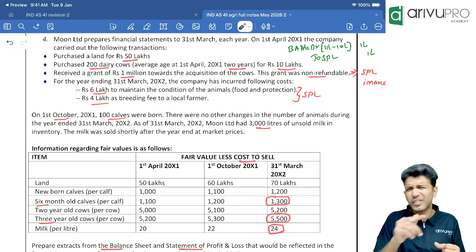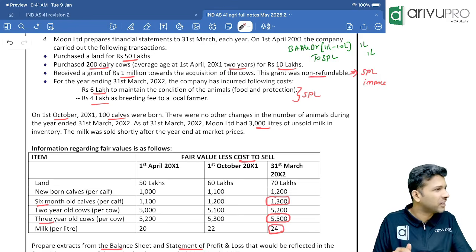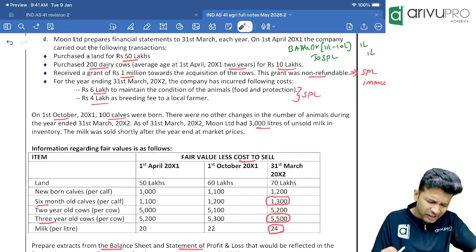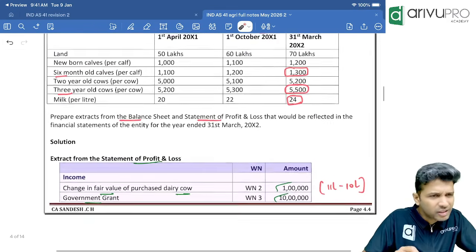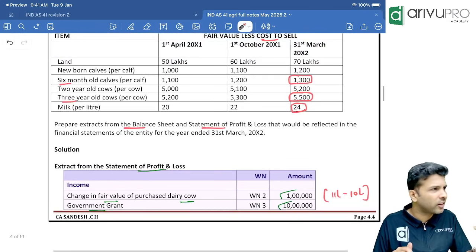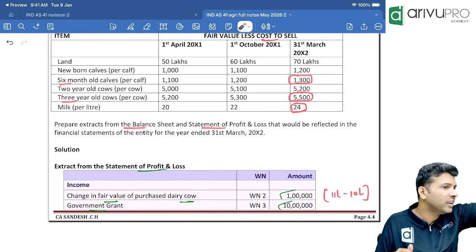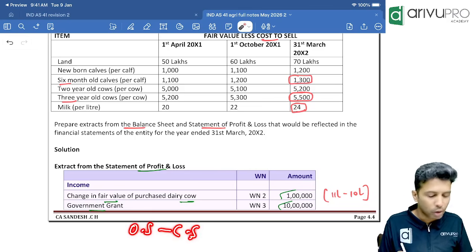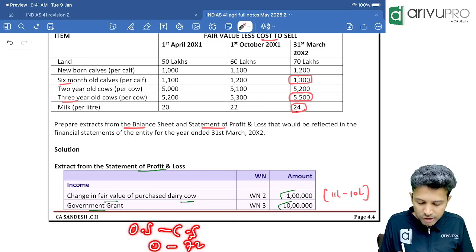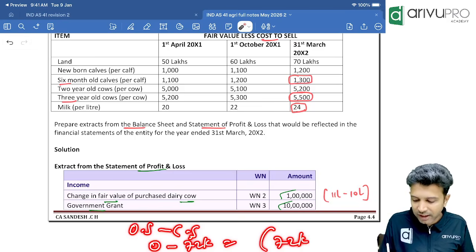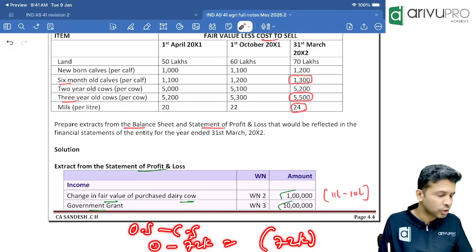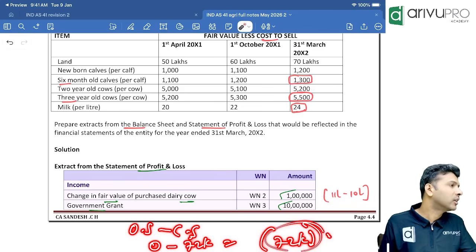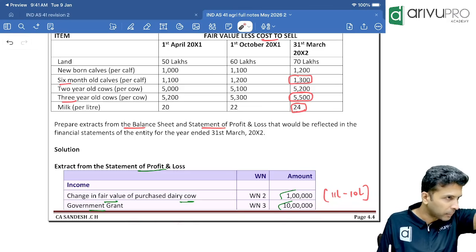Okay, closing stock: in P&L there is a category called changes in inventory. Here ICI has shown it under the income side. But if you want it under the expense side, you can create a category called changes in inventory. How do you get changes in inventory, people? Opening stock minus closing stock. Opening stock 0, closing stock 72,000. So that means under the expense side, you can show changes in inventory as negative 72,000. That is the most appropriate presentation.